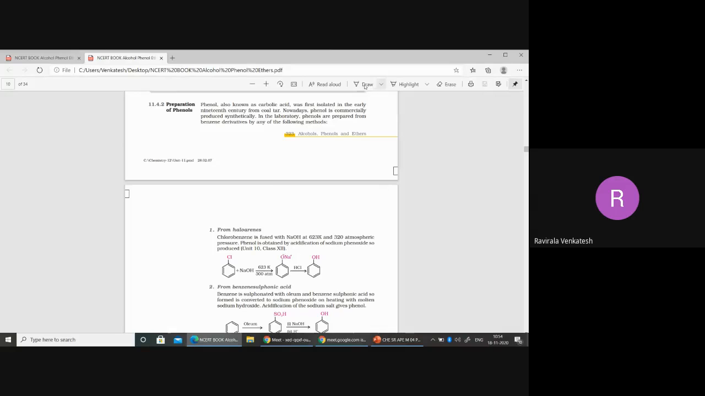Now let me see this one. The first method. In this case, what we are taking here is chlorobenzene, reacting with what? Sodium hydroxide. You can take even potassium hydroxide also. Sodium hydroxide or potassium hydroxide, and drastic conditions we need to maintain. Anybody say why we are maintaining the drastic conditions? Yesterday only we discussed this topic, no? Why do we need to maintain drastic conditions here?